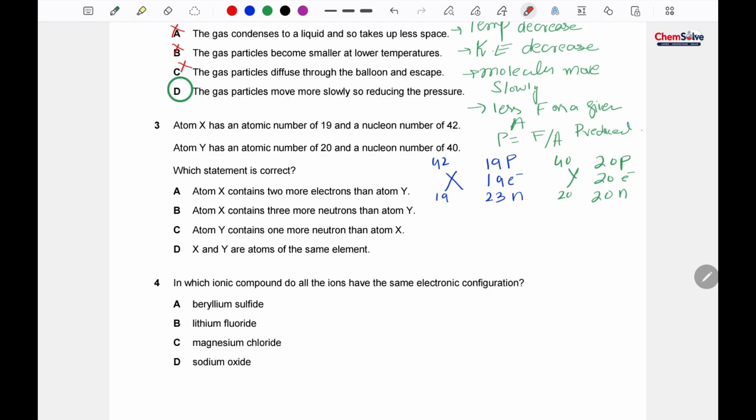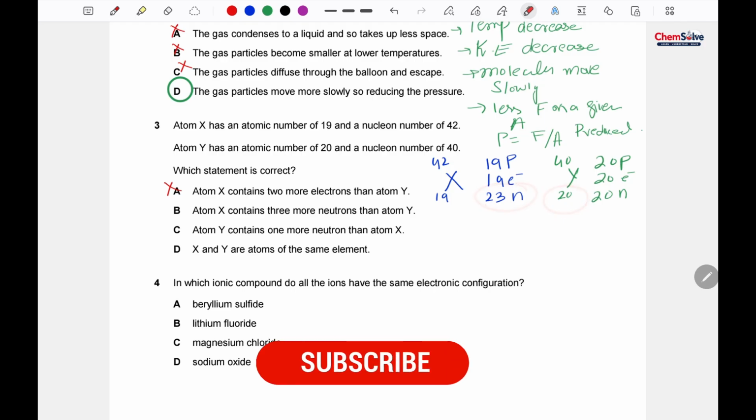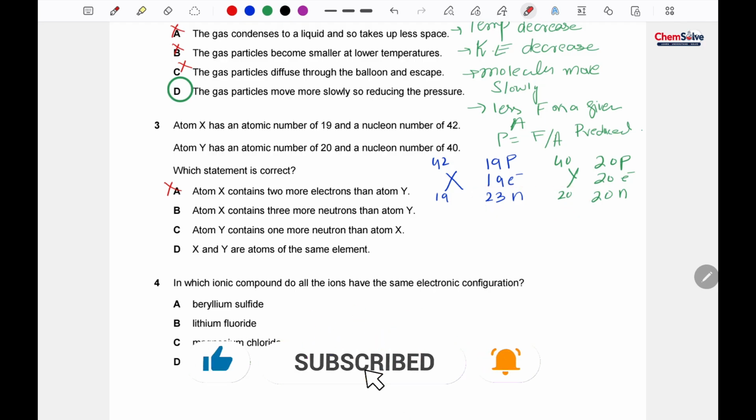That's how this option is incorrect. Atom X contains 3 more neutrons than atom Y. Yes, they are 23 and this is 20. So this option is the correct one. B is the correct one.